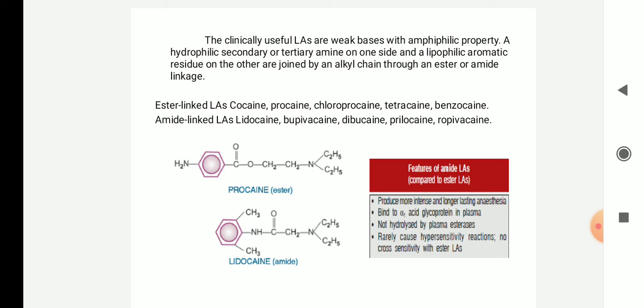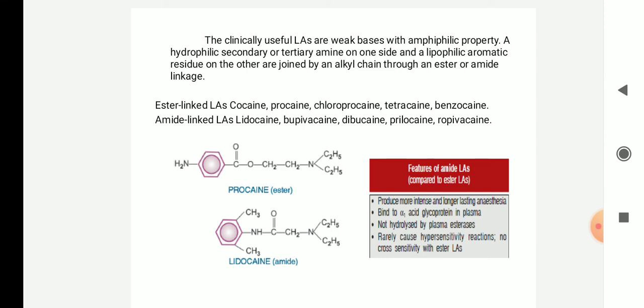So ester linked local anesthetics, this is another chemical classification: ester linked local anesthetics and amide linked local anesthetics. Ester linked local anesthetics include cocaine, procaine, chloroprocaine, tetracaine and benzocaine. Amide linked local anesthetics include lidocaine, bupivacaine, dibucaine, prilocaine and ropivacaine.